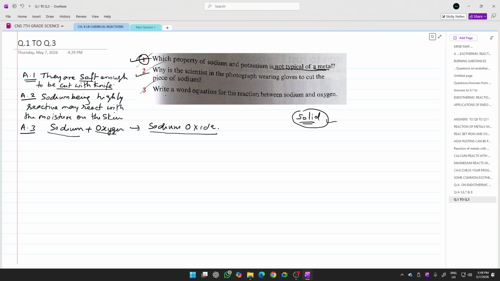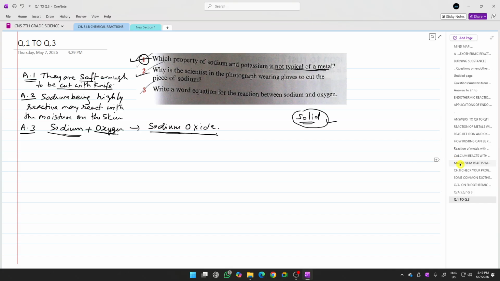Question number 3 is, write a word equation for the reaction between sodium and oxygen. So the word equation will be: you have to write in words sodium plus oxygen, then an arrow, and the product is sodium oxide. So you have to write only in words. No need to write the formulas. Okay, so these were the first 3 questions.